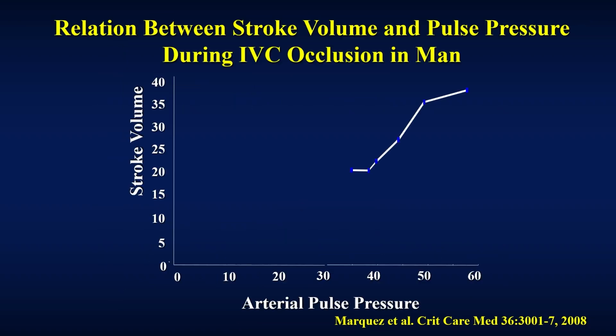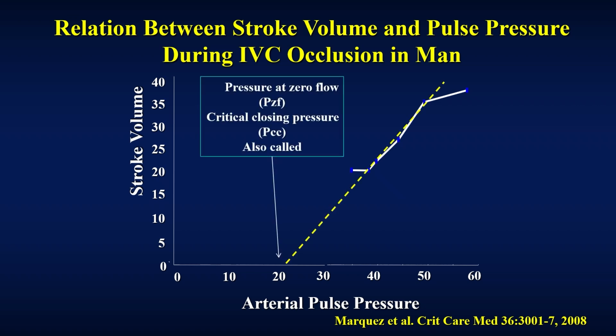And in a human being, if you were to plot the stroke volume versus pulse pressure and extrapolate it down, you would see that we generated a zero stroke volume while still having a measurable pulse pressure. So that is the critical closing pressure. The slope of the line is resistance, but more importantly, this means that you have a vascular waterfall. That critical closing pressure is much higher than central venous pressure.